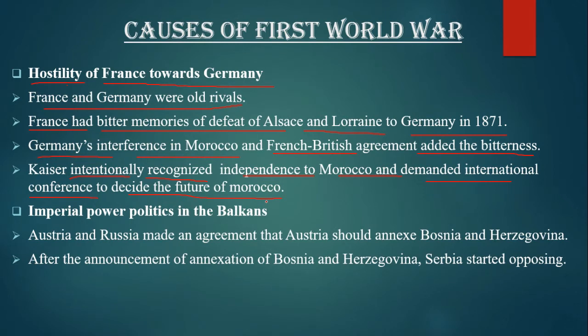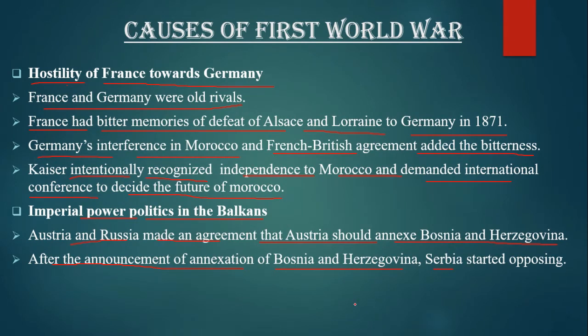The next cause is imperial power politics in the Balkans. Austria and Russia made an agreement that Austria would annex Bosnia and Herzegovina. After the announcement of the annexation of Bosnia and Herzegovina, Serbia started opposing. To make Turkey a strong and modern nation, they started the revolution in 1908.